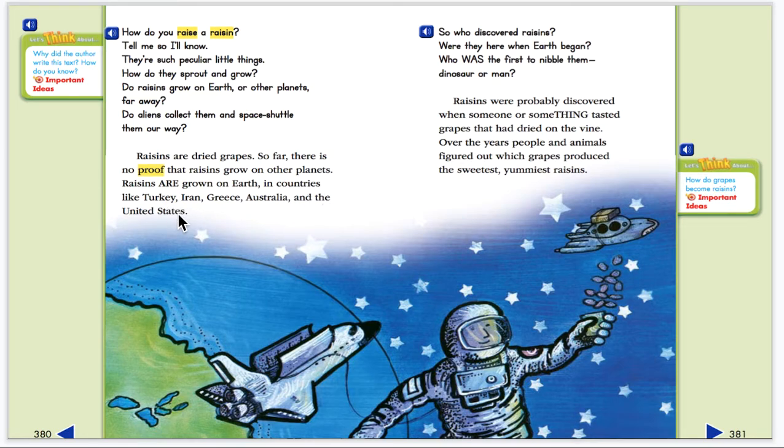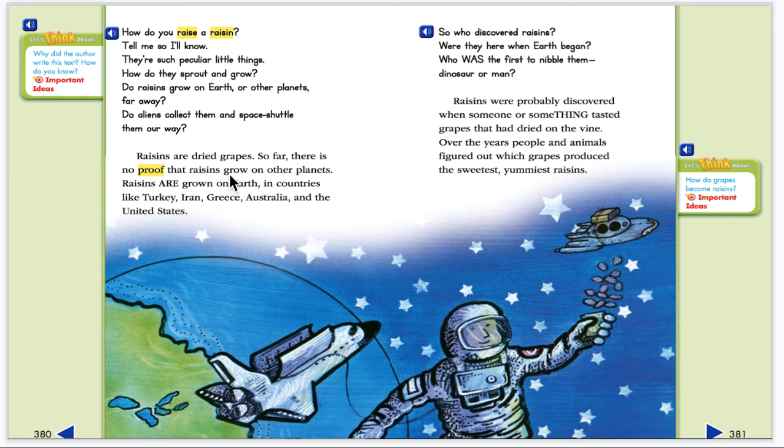Is that poetry or expository text? You're right, it is expository text. And how do we know? Yeah, the author is giving us a lot of facts, like where they're grown, and they list the countries, right? So we have some rhyme up here. We know it's poetry, it's written like poetry, and we have some facts down here.